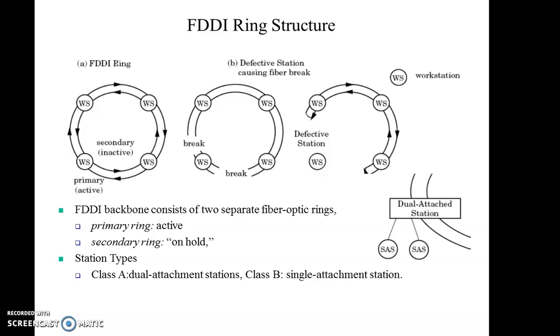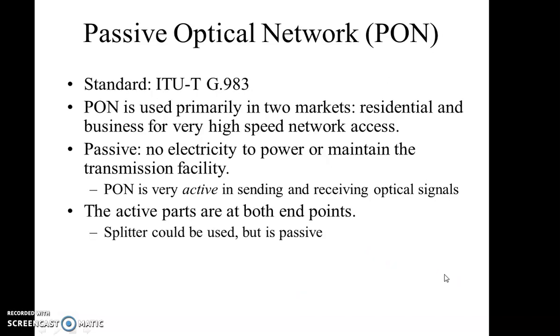So the FDDI backbone consists of two separate fiber optic rings, the primary ring and the secondary ring, and the stations are of types like class A and class B. Class A stations are connected to dual attachment, and class B means where the single attachment is done. The passive optical network, we will discuss in the next part.